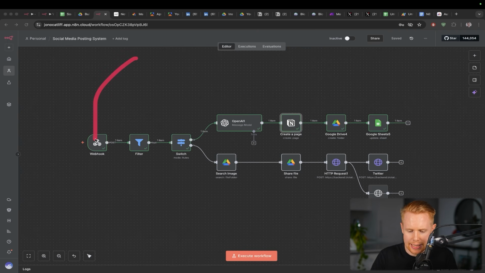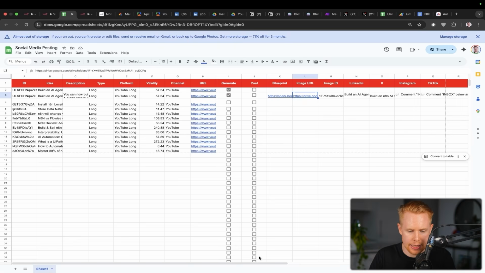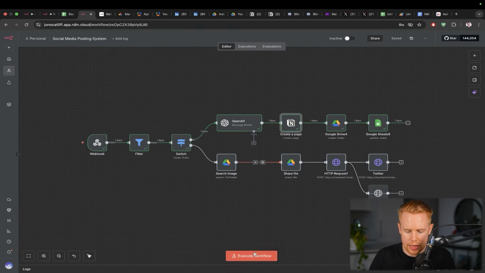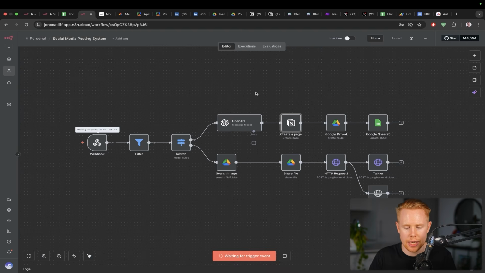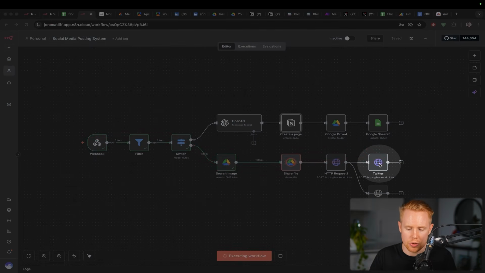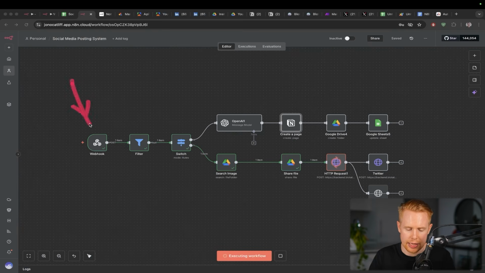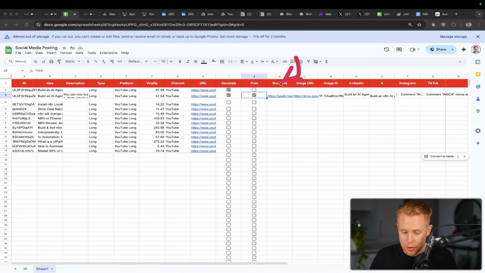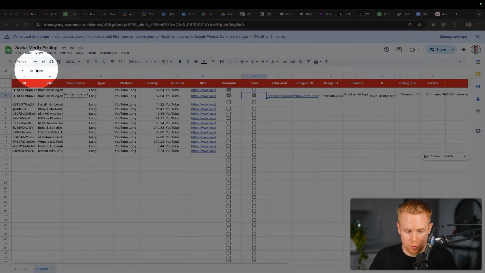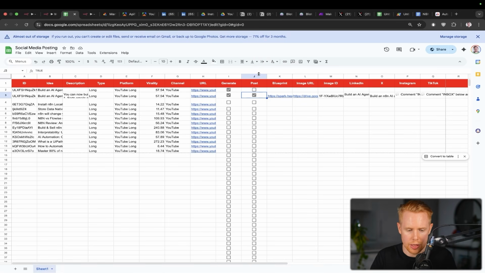Now, the last thing is actually publishing this content on social media. So let's go ahead and execute this workflow. I'm going to run this particular workflow. I'm going to click publish here, and this is going to take that post, run it down this next path here and publish it over to our social media accounts. In this case, it's Twitter. So again, same kind of deal. We're receiving the information. We're filtering to make sure that we actually, in fact, did want to generate the post. This is, first of all, true over here. It's in column J. All of that looks good.